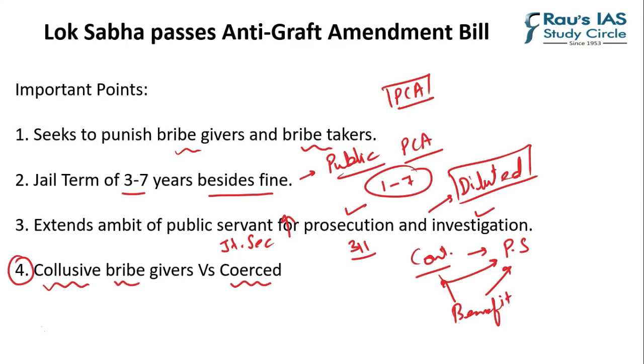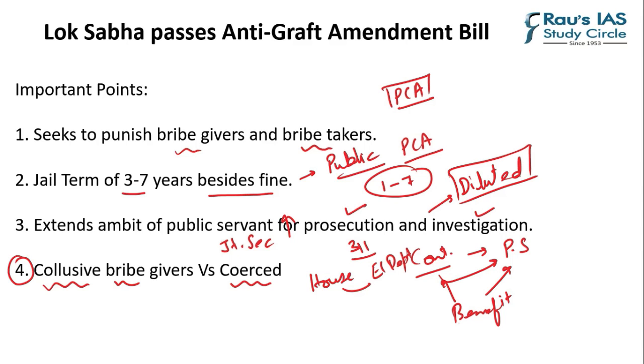Now, there can be a second case in which you are, say, a house owner and you are going to the electricity department to get an electricity connection. In order to grant you the connection, there is someone in the electricity department who is demanding money to get the work done. In this case, you will become a coerced bribe giver. It is not a collusive bribe giver.